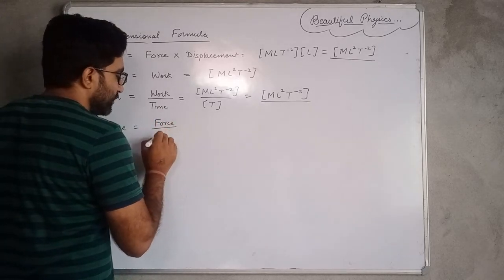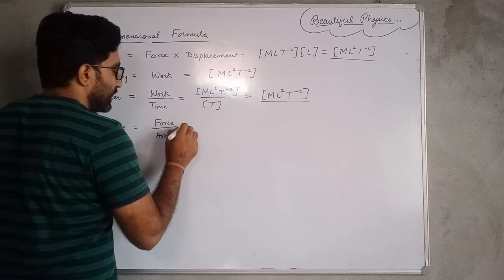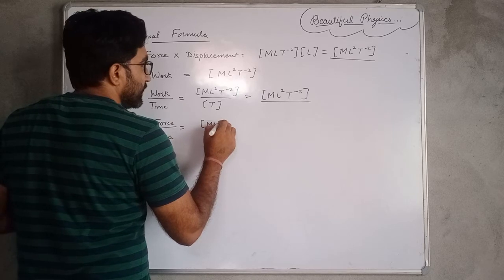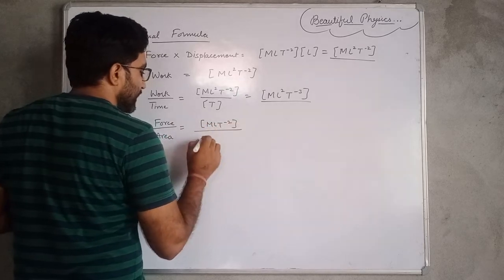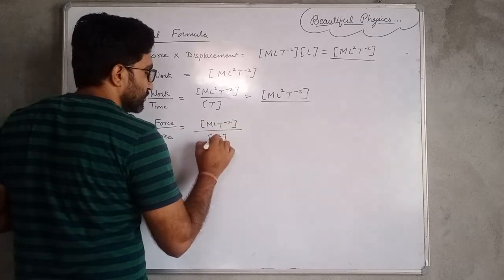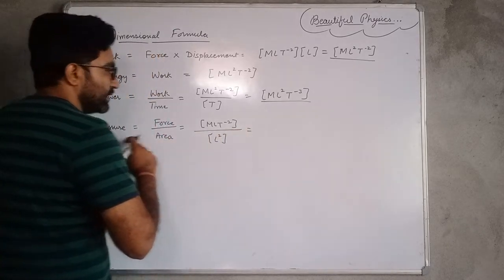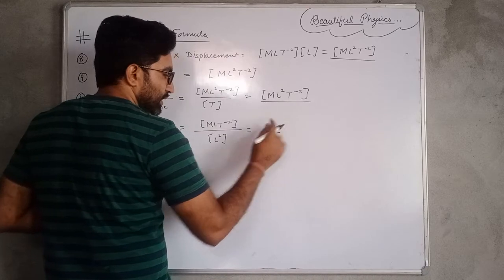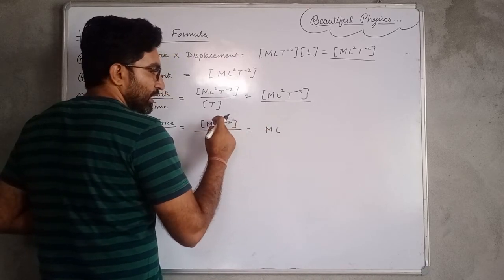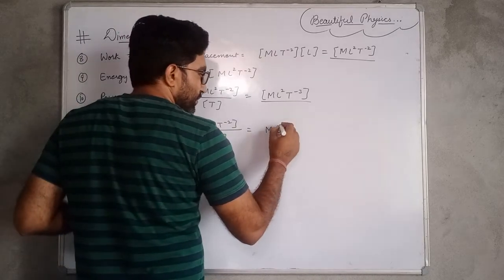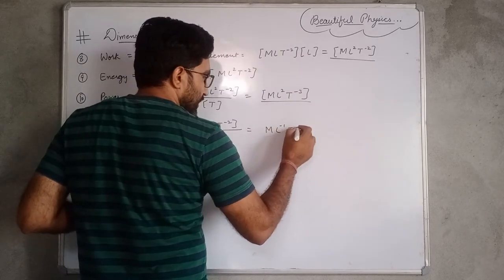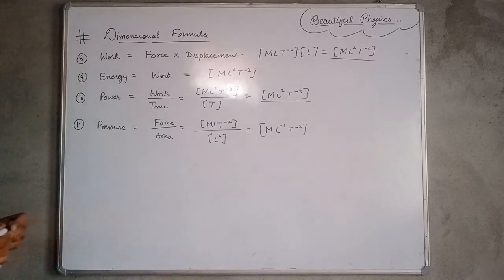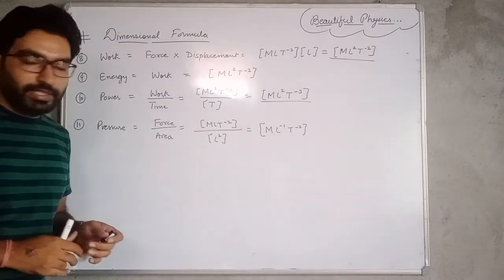The dimensional formula for force is M L T minus 2, and for area it is L square. So the dimensional formula for pressure will be M, L power is 1 minus 2, that is minus 1, and T minus 2. So the dimensional formula for pressure is M L minus 1 T minus 2.